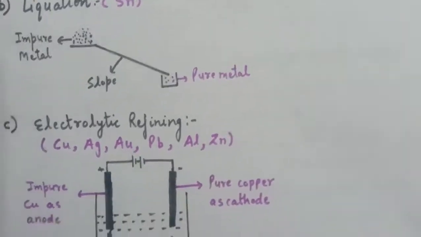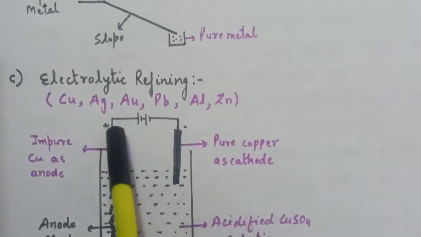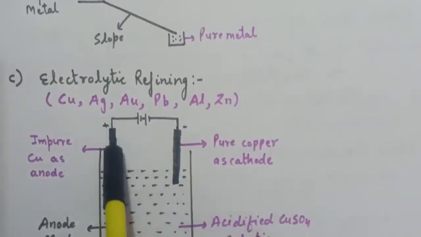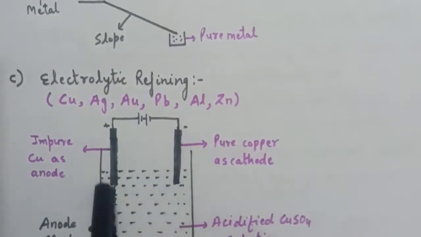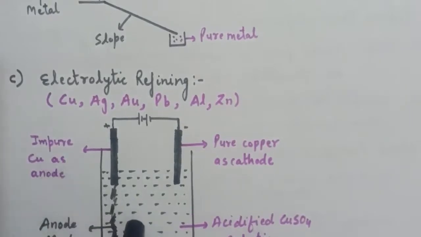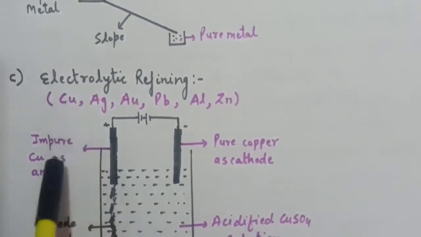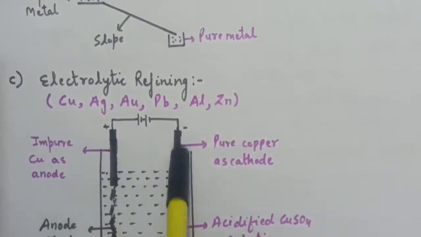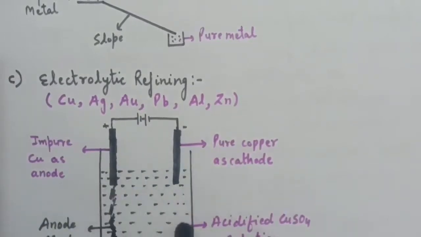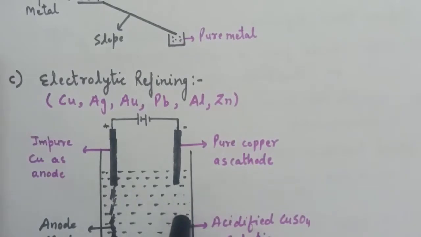In this process, the anode is made up of impure metal and the cathode is made up of pure metal. And this electrolytic solution contains the same metal as we want to purify. For example, if we want to purify copper, the anode is made up of impure copper, the cathode is made up of pure copper, and this electrolytic solution also contains copper ions.